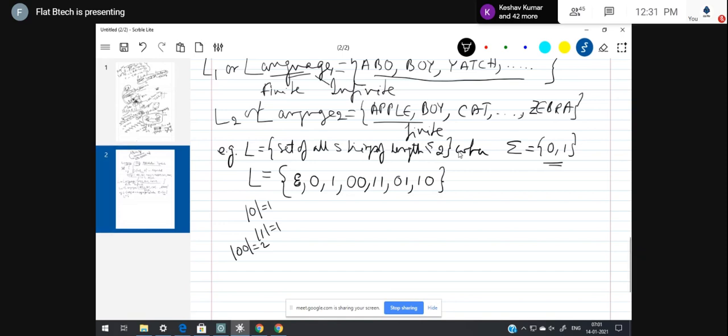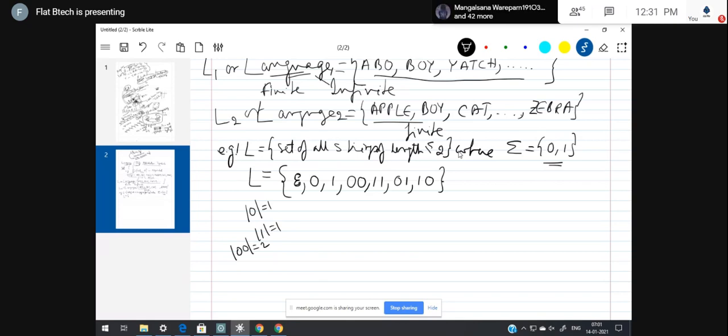So, as per example number 1, L is equal to the set of all strings of length less than or equal to 2 where summation is this. Now, for this example number 1 language, I have generated the possible strings here.